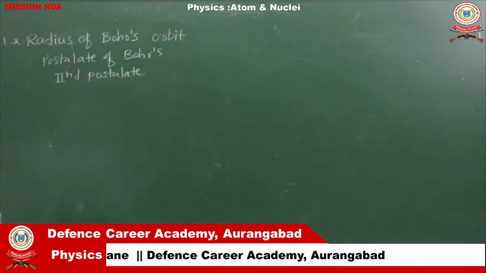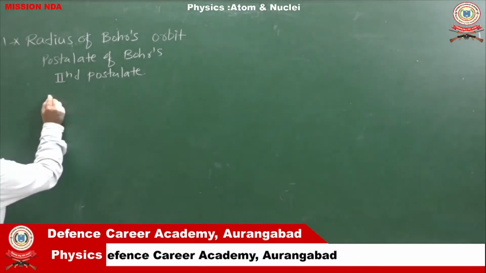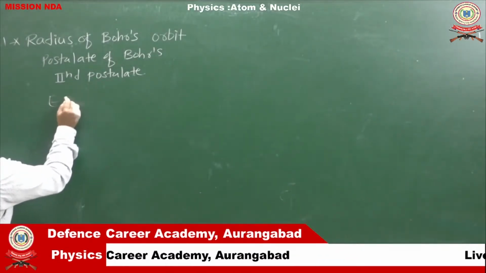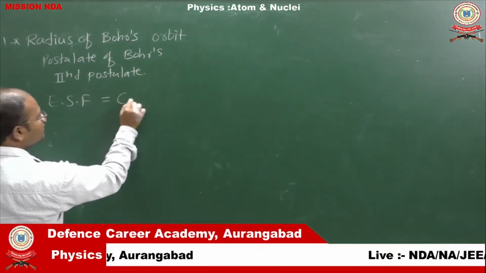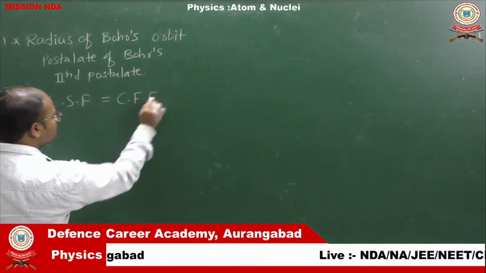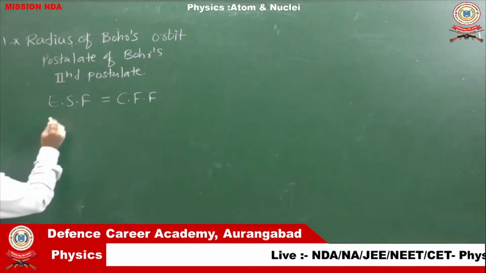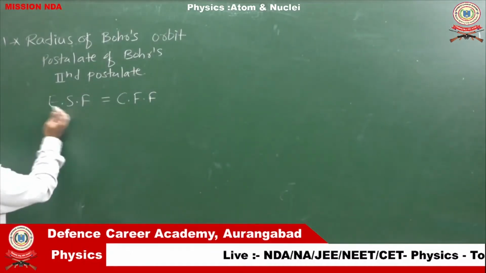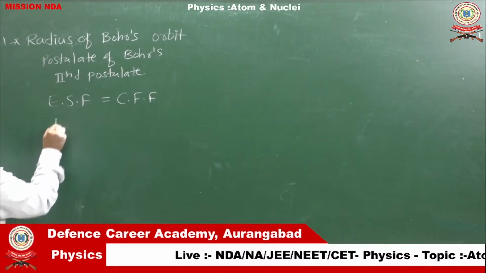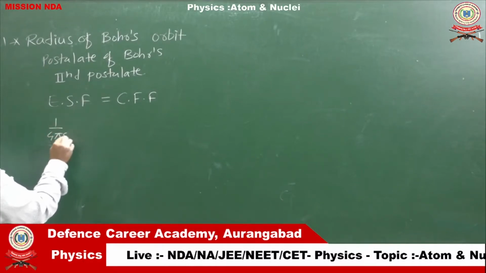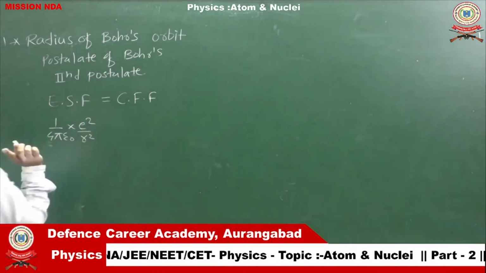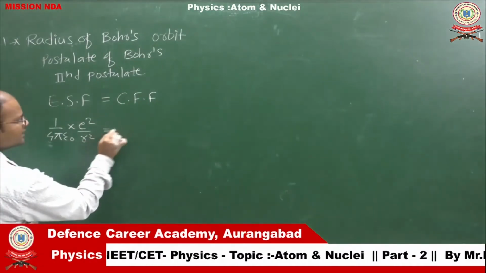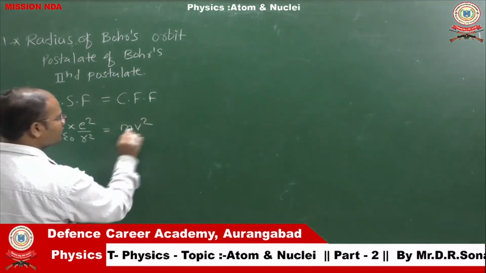We know that the electrostatic force of attraction is equal to the centrifugal force. The electrostatic force that we derived in the previous video is 1 upon 4 pi epsilon naught, e square upon r square, and the centrifugal force is m v square by r.